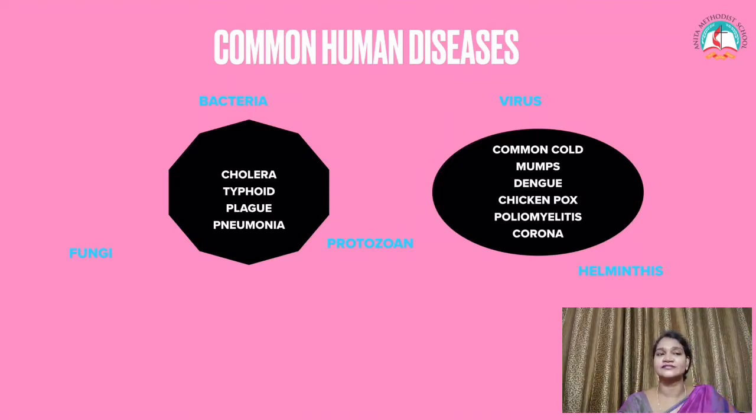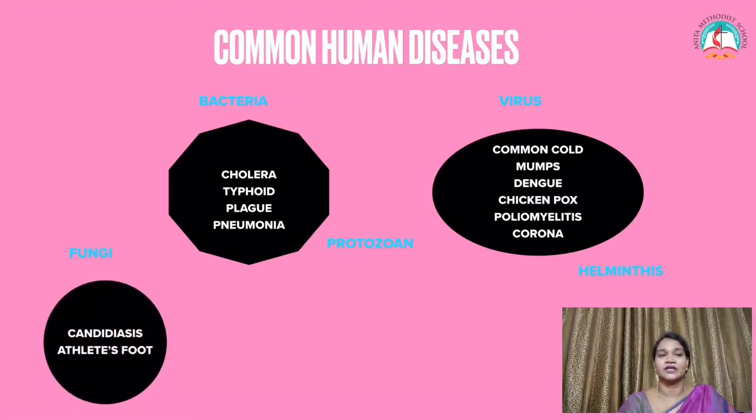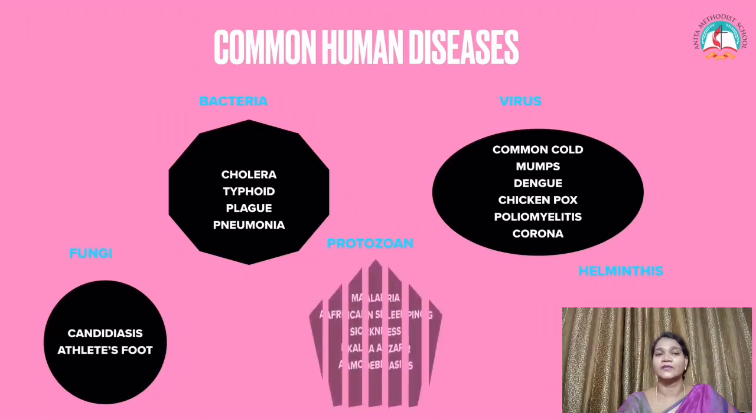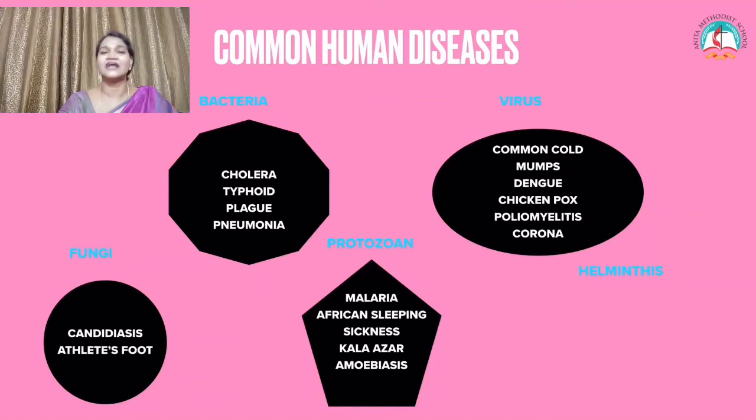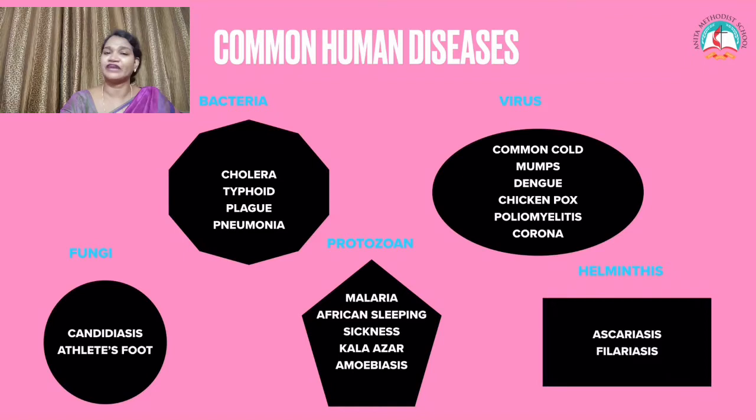The fungi cause diseases like candidiasis and athlete's foot. The protozoan diseases are malaria, African sleeping sickness, Kala-azar and amoebiasis. The last one, the helminthes: filariasis and ascariasis are the two common diseases caused by the helminthes. These are some of the common human diseases that occur in the environment.